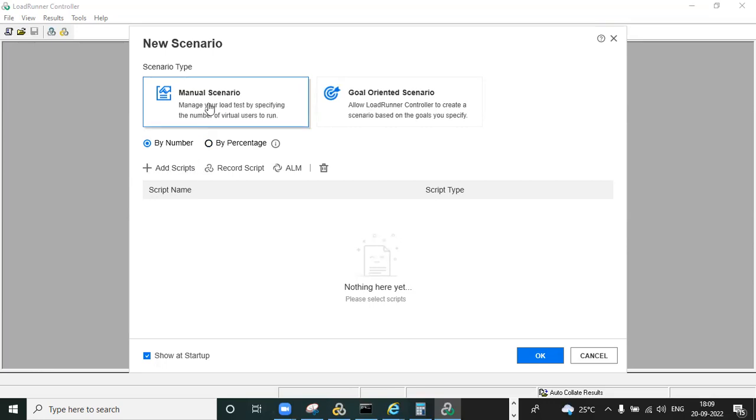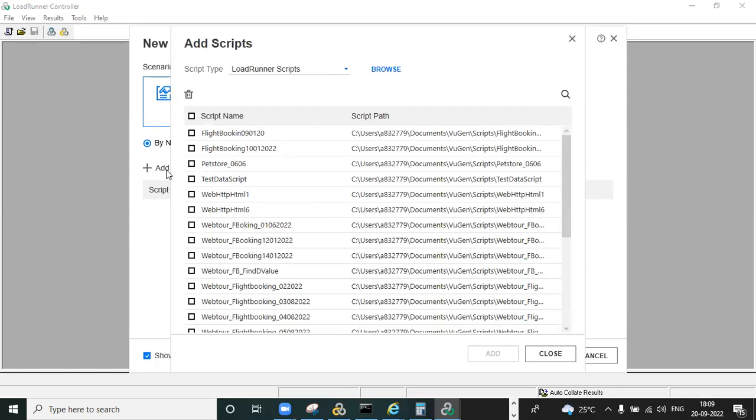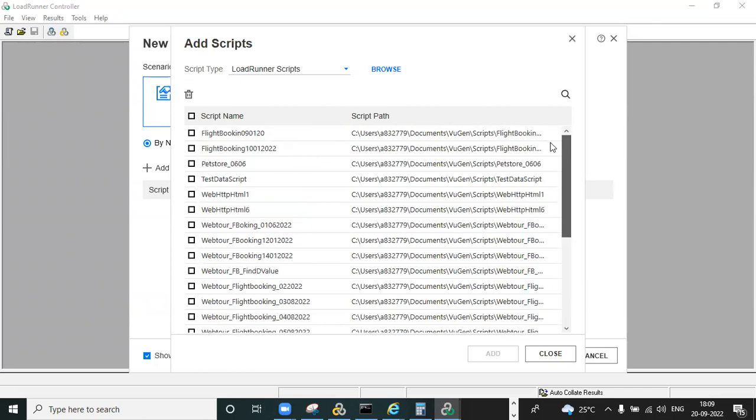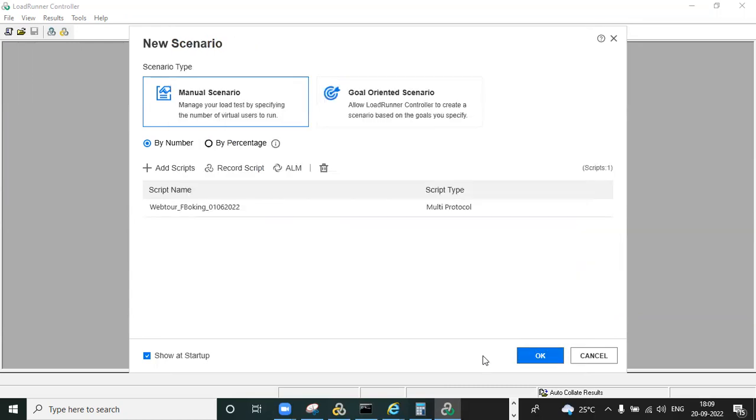After that, once we select the manual scenario by number, you need to add the script. This is add script. You can click on add script. These are all the scripts available in our system. The script you have finished, which is perfect, you need to push that script. Any one of the scripts you can take. I'm taking this one. Assume I have done all scripting enhancements for this script, like correlation, parameterization, validation, so this script will work from a multiple user point of view. That script is ready and I'm adding it. See which script I added. It is added, and after that you can click OK.